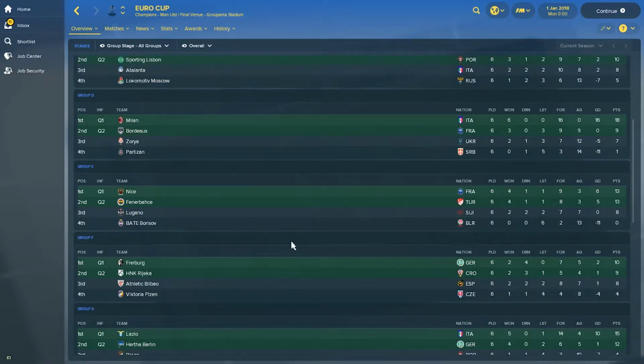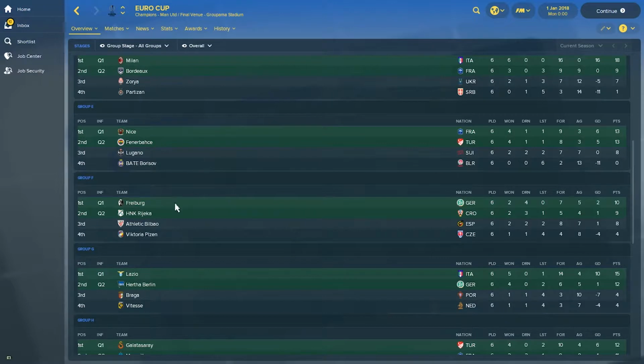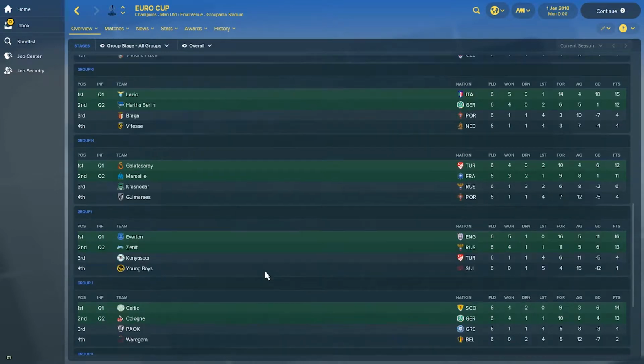Group E, we have Nice and Fenerbahce from Turkey. Group F, we see leading the German Freiburg and Rijeka from Croatia. Athletic Bilbao has not managed to qualify in this group, 1 point below Rijeka and 2 points below the leaders Freiburg. So this was a very interesting group. In Group G, we see Lazio and Hertha Berlin qualifying on the expense of Braga from Portugal and Vitesse from Netherlands. Group H, Galatasaray from Turkey and Marseille from France.